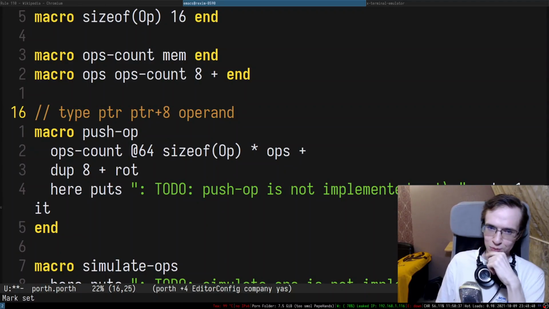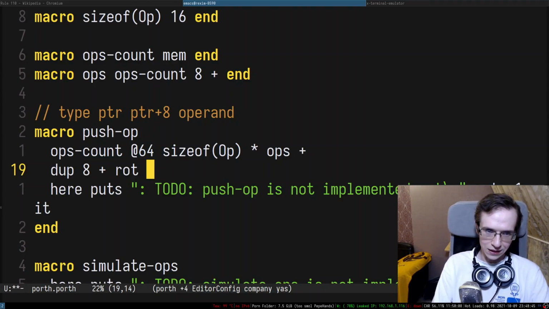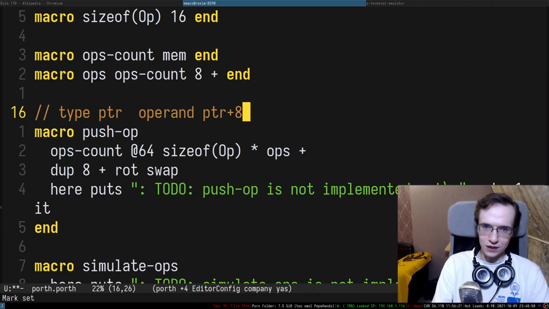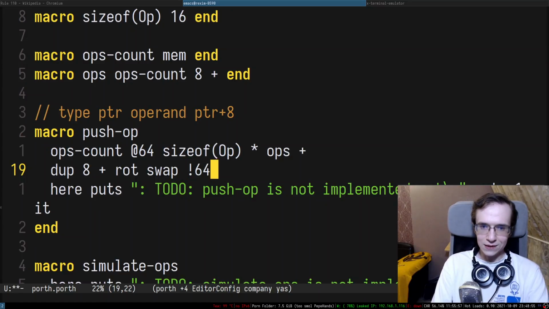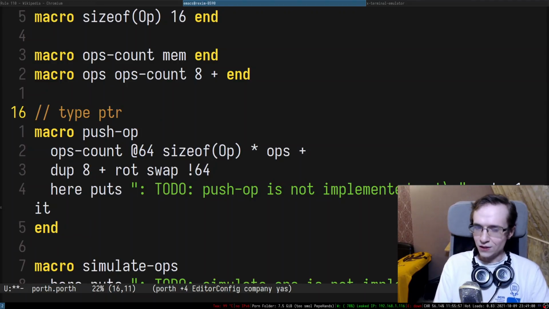Right? It brings that element to the front. And that is actually relatively convenient for our situation. That way I can swap yet again to bring this pointer in here, like so. And now I can save the operand into that pointer. There we go, so I saved it in there.